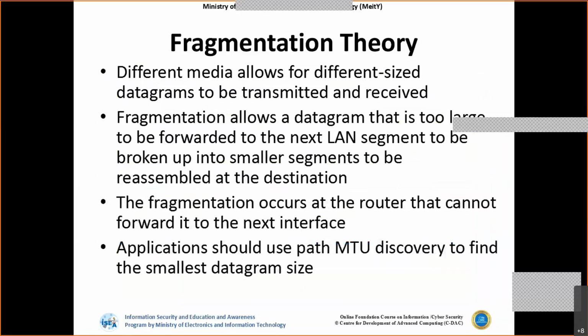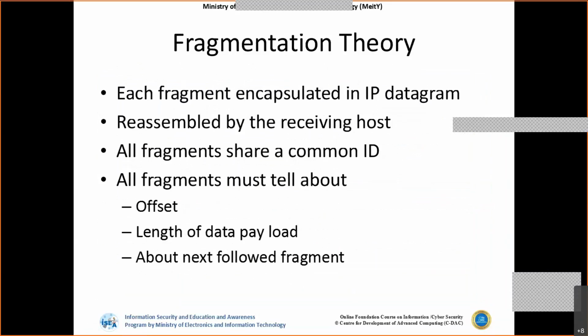And this is the fragmentation theory which we are talking about. If there is more data that needs to be pushed beyond the MTU size, then we use fragmentation. Let's say you are trying to send a 4 MB file, but the MTU is only 1500 bytes. This 4 MB will be divided into a number of packets of 1500 bytes, and that will be sent to the destination.